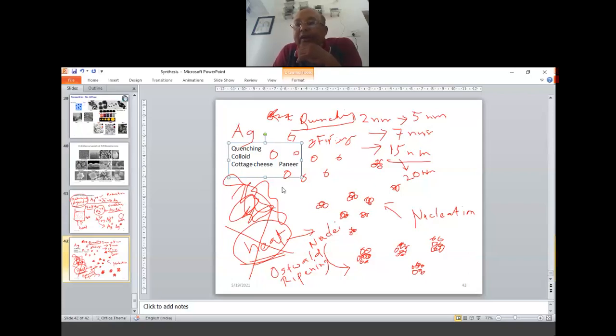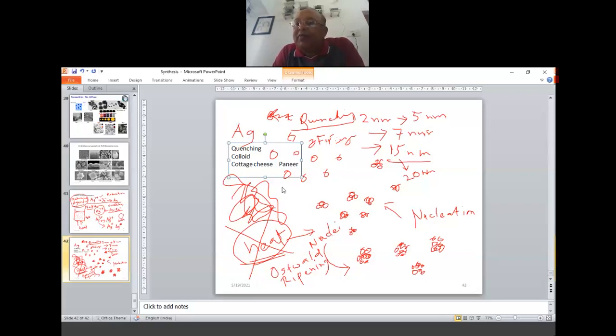So the similar process goes for all types of metallic nanoparticles. The reactants will be different, of course, because like I told you, for the formation of these nanostructures or different nanomaterials, if you go for the bottom-up process, there is a big impact of the pH, temperature, and concentration.